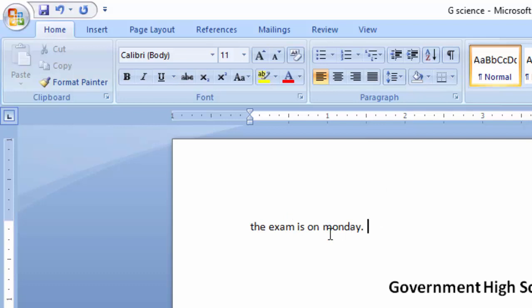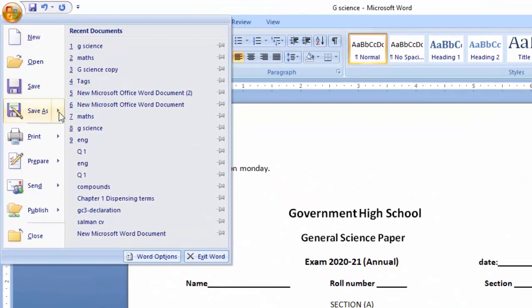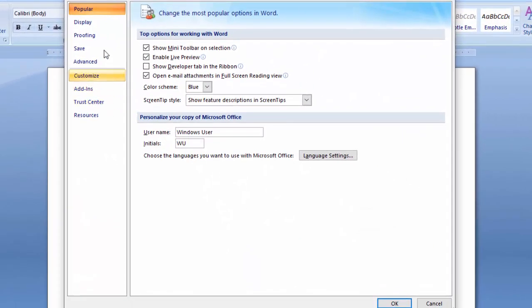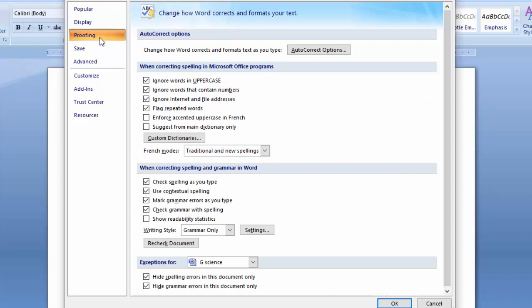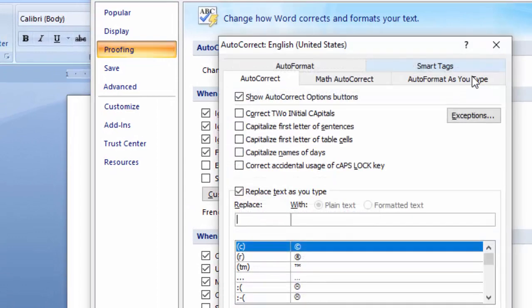We need to enable our auto correction in this document. Let's do it. Go to File. In File, go to Word Options. Then here, Proofing. Then here, AutoCorrect Options. Here, enable all these settings.